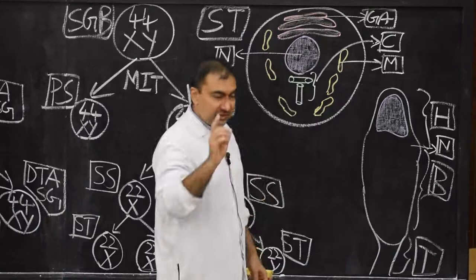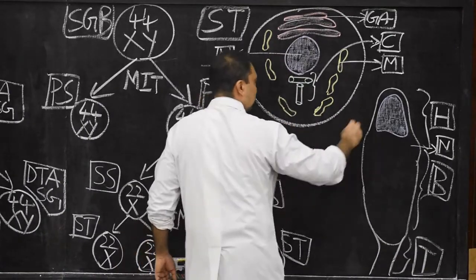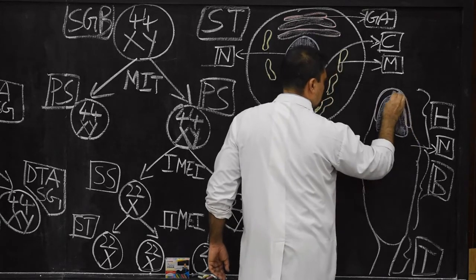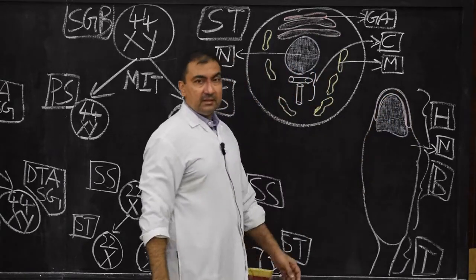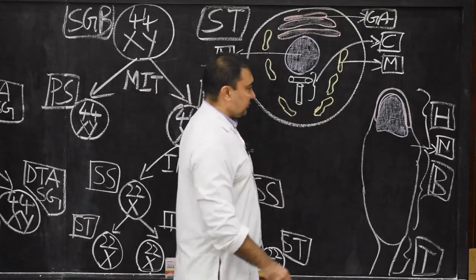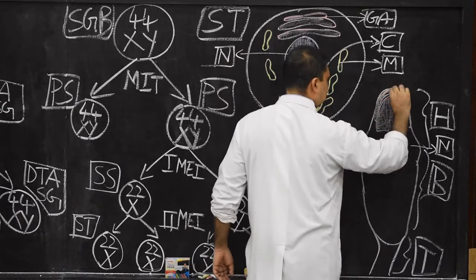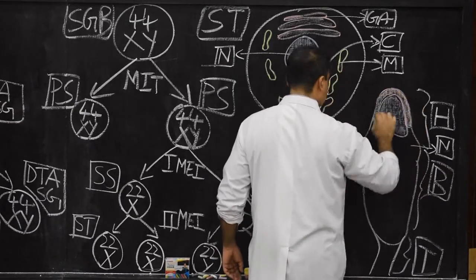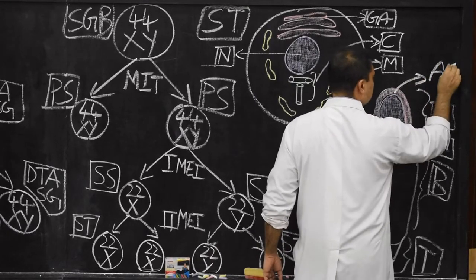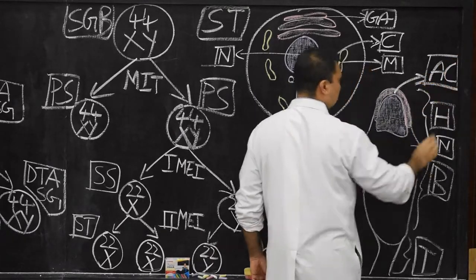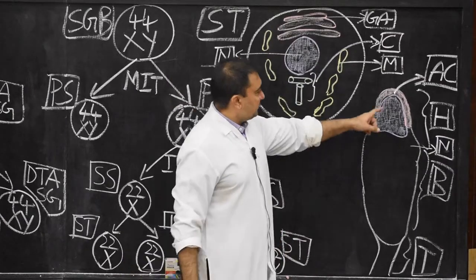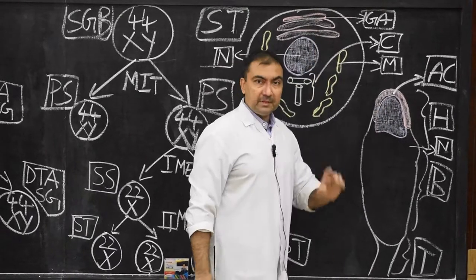Please note down the second important point, the Golgi apparatus. The Golgi apparatus will cover the upper 2/3 of the head of the spermatozoon, and this Golgi apparatus will form the acrosomic cap. The acrosomic cap, which is also known as galea capitis, is developed from the Golgi apparatus of the spermatid.